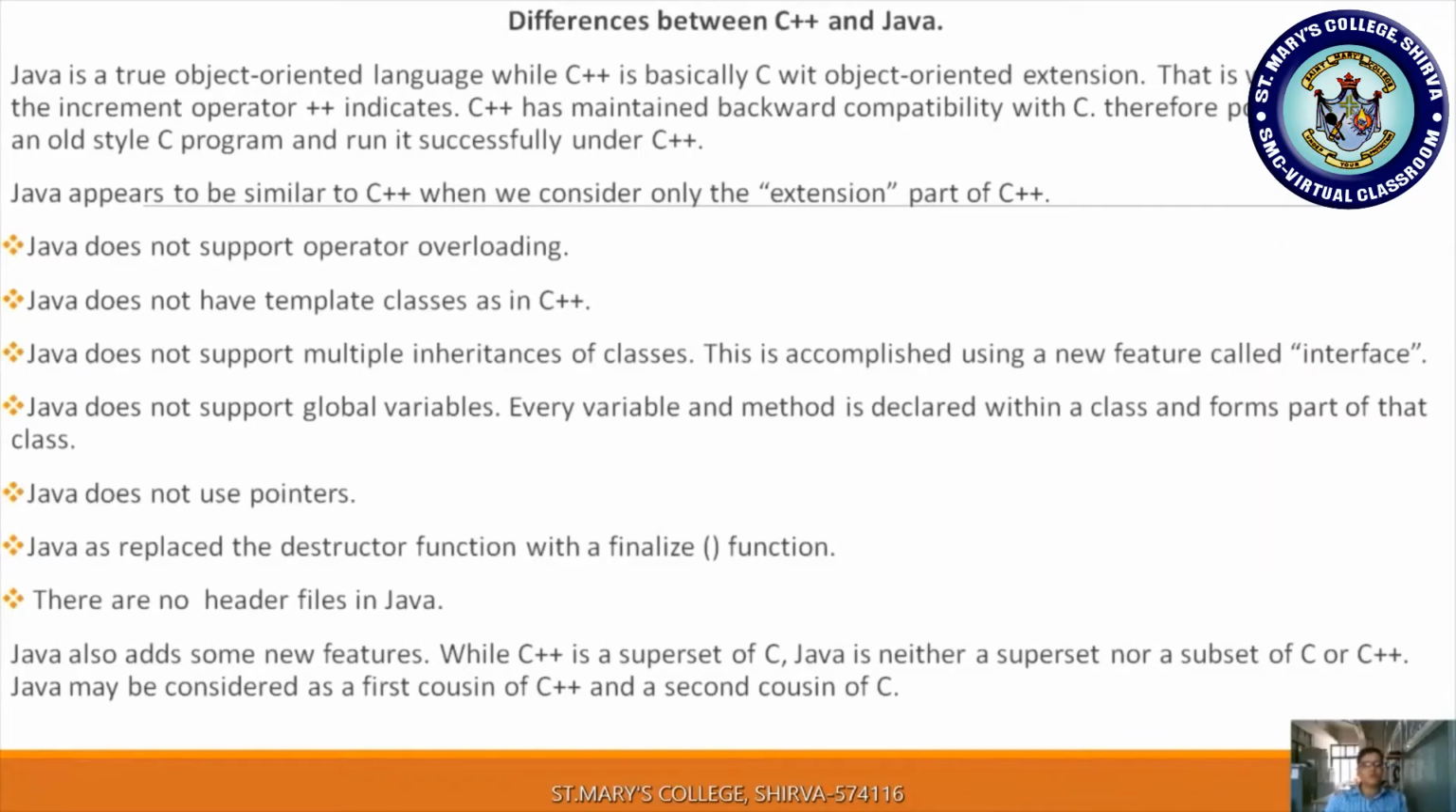Java does not support global variables. We know what a global variable and a local variable are. In Java, every variable and method is declared within a class and forms part of that class. So we are defining the variables and methods inside classes.